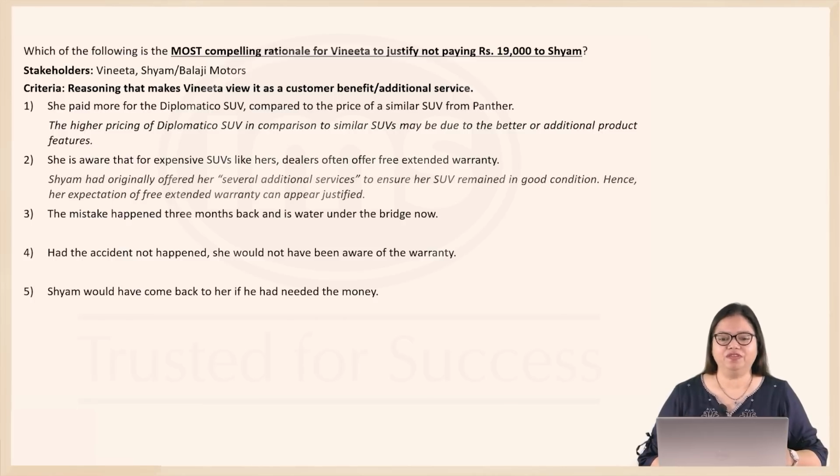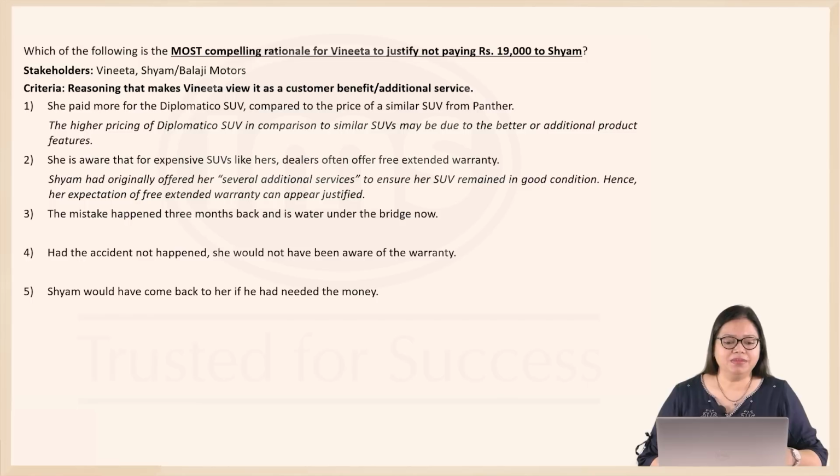Now, this piece of information might make her view it as a customer benefit and therefore justify her not paying rupees 19,000 to Shyam. Because remember, Shyam had originally offered her several additional features to ensure her SUV remained in good condition. And this is part of the facts of the first paragraph. So, her expectation of more service or a free extended warranty can appear quite justified here.